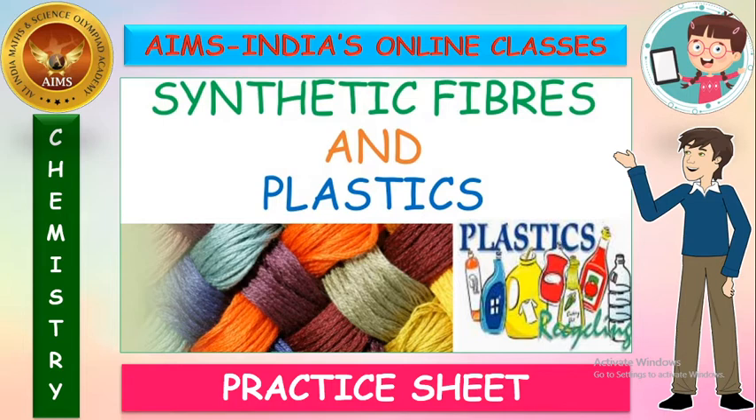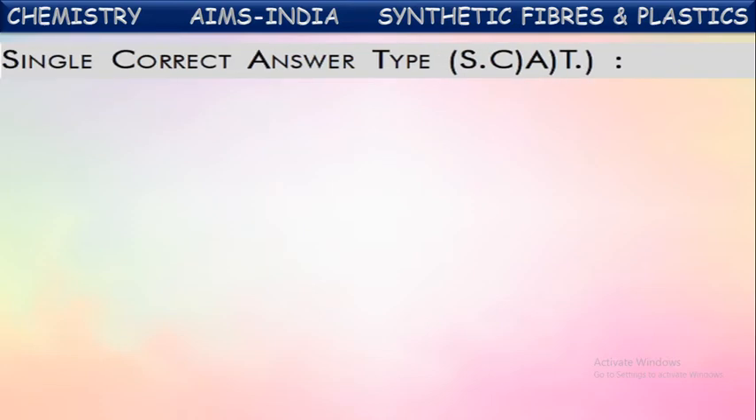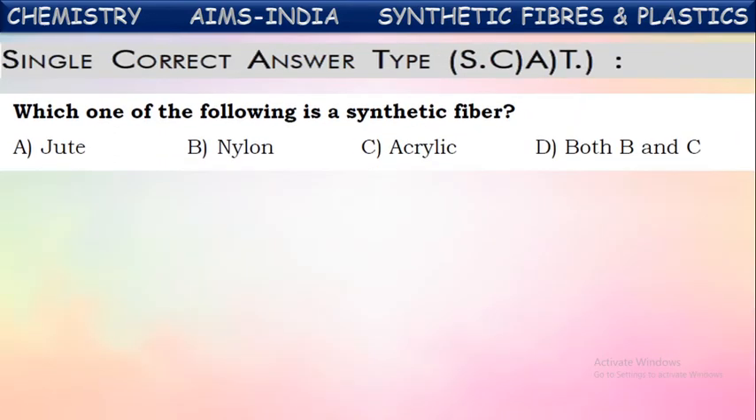This practice sheet contains different kinds of questions, like single correct answer type questions, multi-correct, comprehension, matrix matching, and different analytical questions also. So now let us start with single correct answer type questions first. These contain objective questions with one correct answer. So read the question carefully and identify the answer.